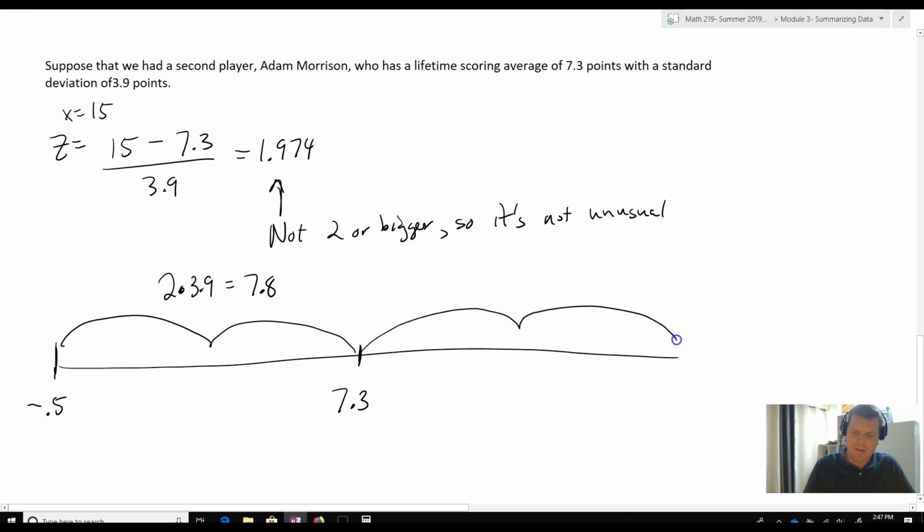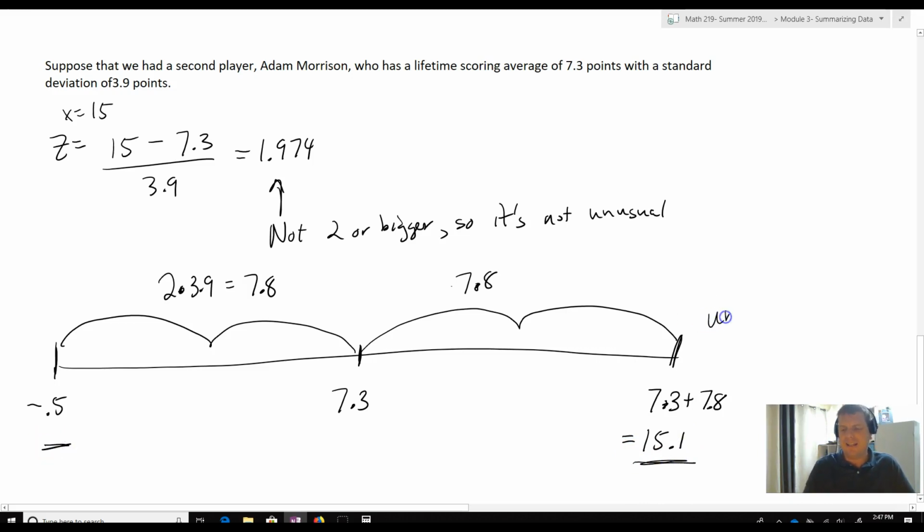We're going 2 above it. So that's going to be 7.3 plus 7.8, and that's going to equal 15.1 points. So anything more than 15.1 points is considered unusual, and anything less than negative 0.5 is considered unusual.